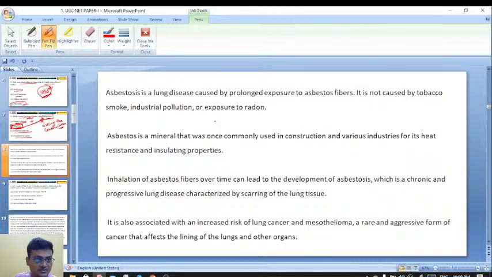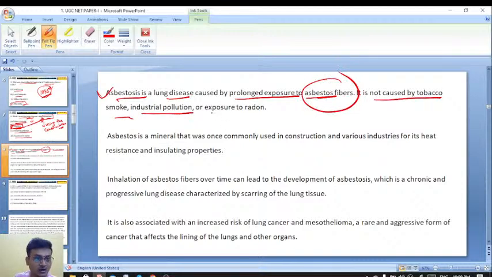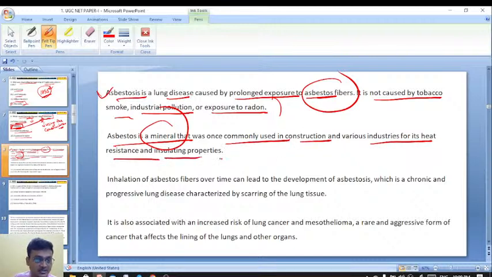Here is the explanation. Asbestosis is a lung disease caused by prolonged exposure to asbestos fibers. It is not caused by tobacco smoke, industrial pollution or exposure to radon. Asbestos is a mineral commonly used in construction and various industries for its heat resistance and insulating properties.